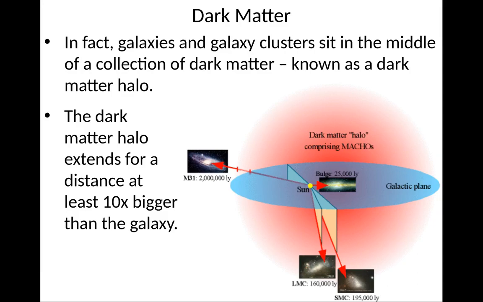Right. So in fact, galaxies and galaxy clusters sit in the middle of a collection of dark matter, which is known as a dark matter halo. This dark matter halo is actually much bigger than the galaxy, stretching for a distance at least 10 times larger than the galaxy itself, and usually 10 times bigger than the size of the galaxy cluster itself.